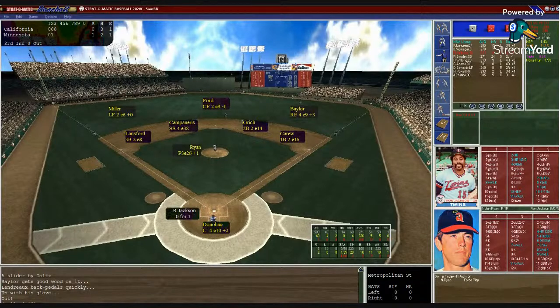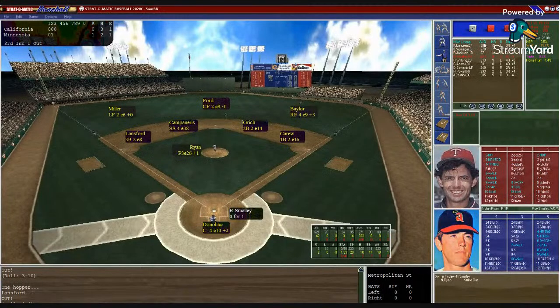So now here in the bottom of the third inning, it will be Ron Jackson, Ron Smalley, and Rob Wilfong to bat for the Twins. Nolan Ryan back on the bump. Donahue sets the target. Ryan gets the sign. Here's the pitch to Jackson. 3-6 ground ball to third. Lansford got it. Easy flip to first for out number 1.